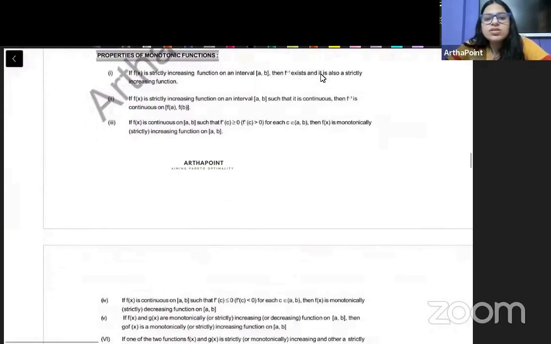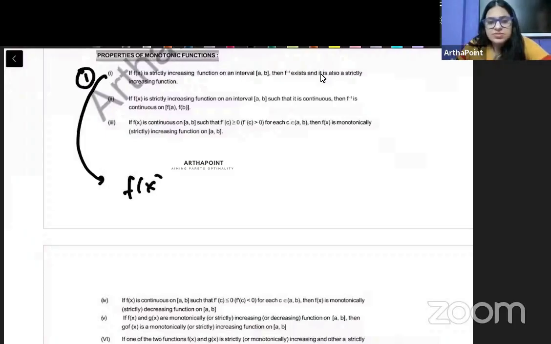Okay. Now let's go to some of the important properties of monotonic function. क्या properties हैं? पहली property ये बोलती है कि अगर fx